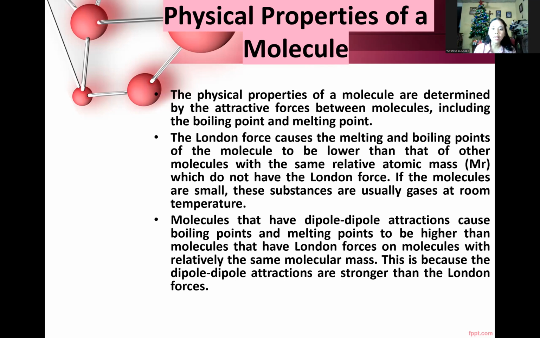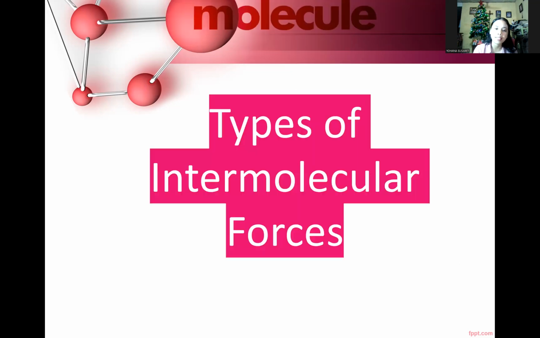If the molecules are small, these substances are usually gases at room temperature. Molecules that have dipole-dipole attractions have higher boiling or melting points than molecules that have London forces on molecules with relatively the same molecular mass. This is because dipole-dipole attractions are stronger than London forces.